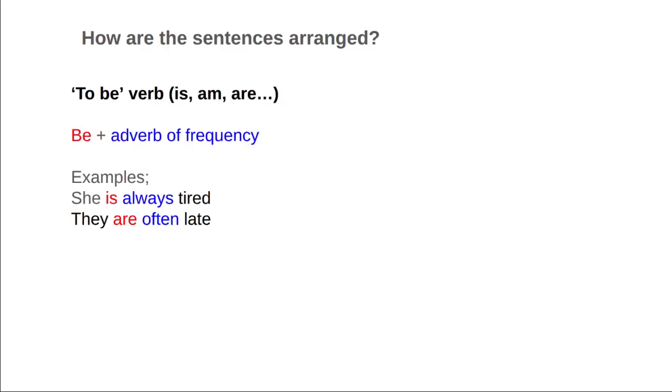So how are the sentences arranged? When we're using the verb be, it comes before the adverb of frequency. So for example, she is always tired. They are often late.